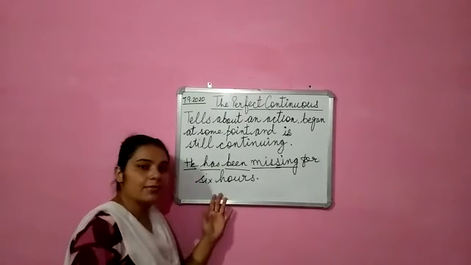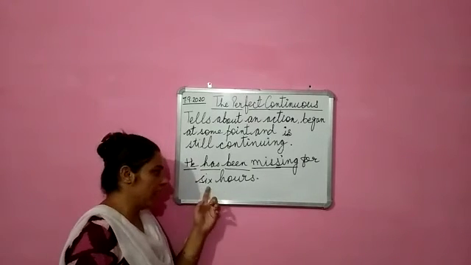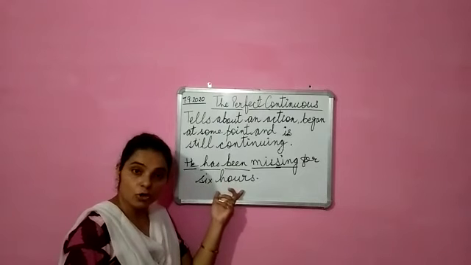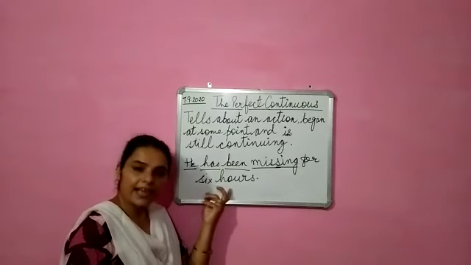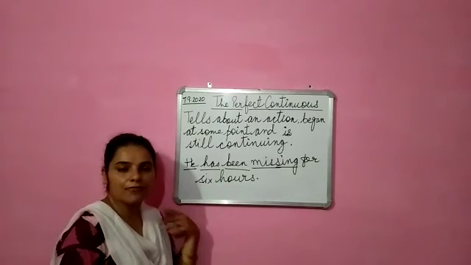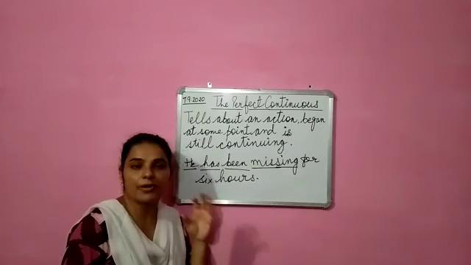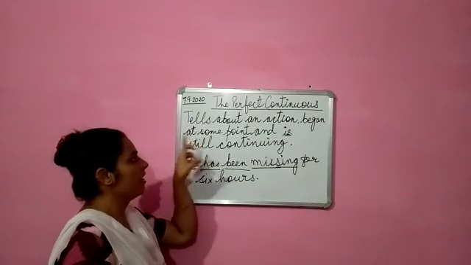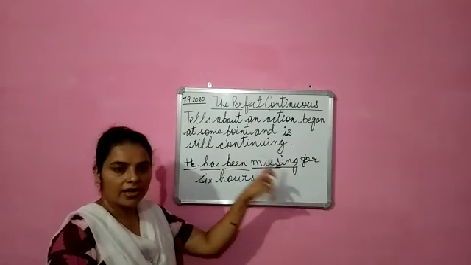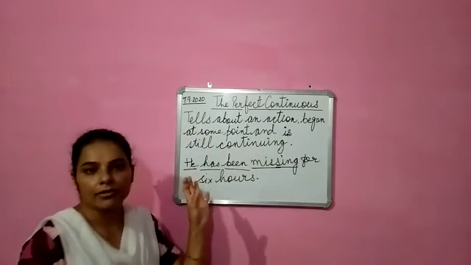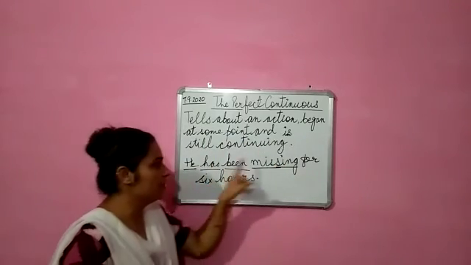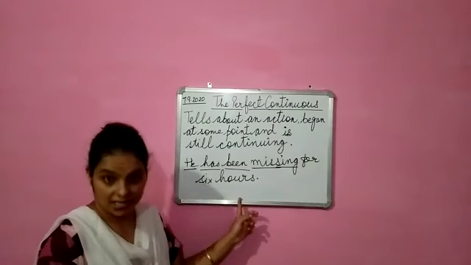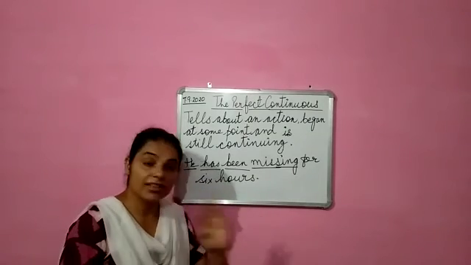So in this type of situation, what do we do? We have to tell the time also. Accordingly, we have to tell the time also, that for how many hours or from where, if there is any particular place, because according to the rule it shows that an action began at some point or time and is still continuing. Okay, so he has been missing for 6 hours. He has been missing for 6 hours and has not been found yet.